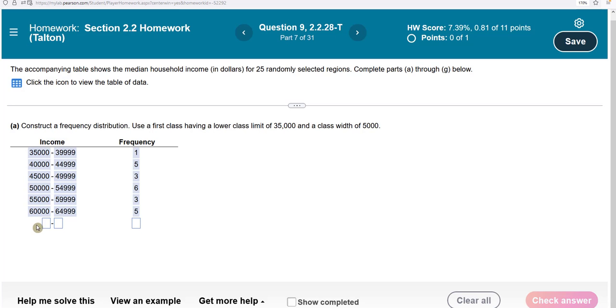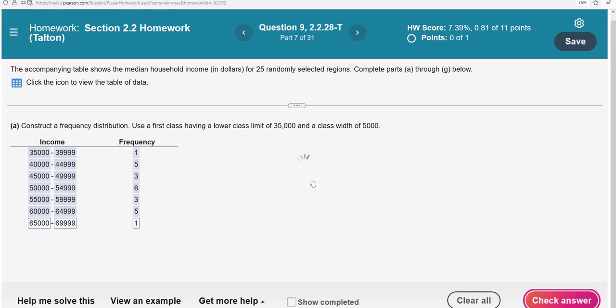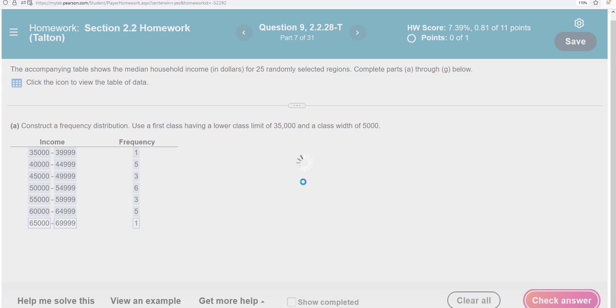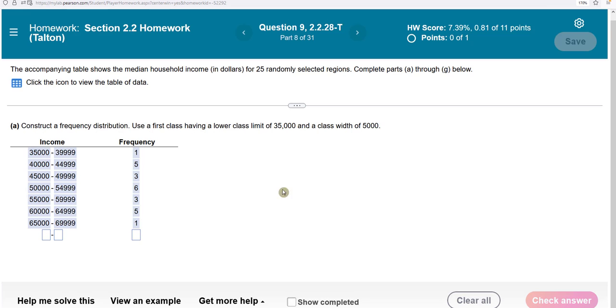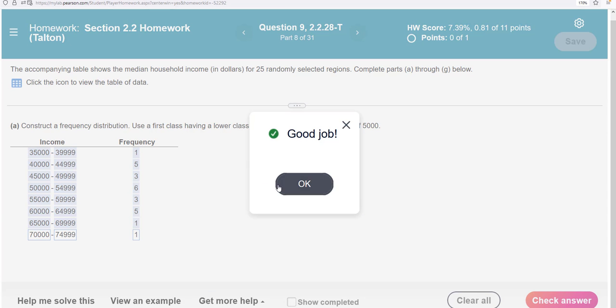The next one will be 65,000 all the way up to 69,999. This had a frequency of 1. And then the last one will be 70,000 to 74,999. Oops, I have too many nines in there. And it had a frequency of 1. Okay, so this is my table.